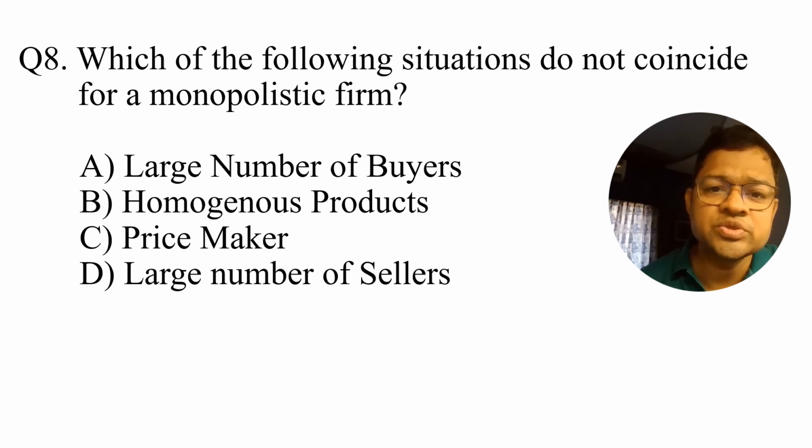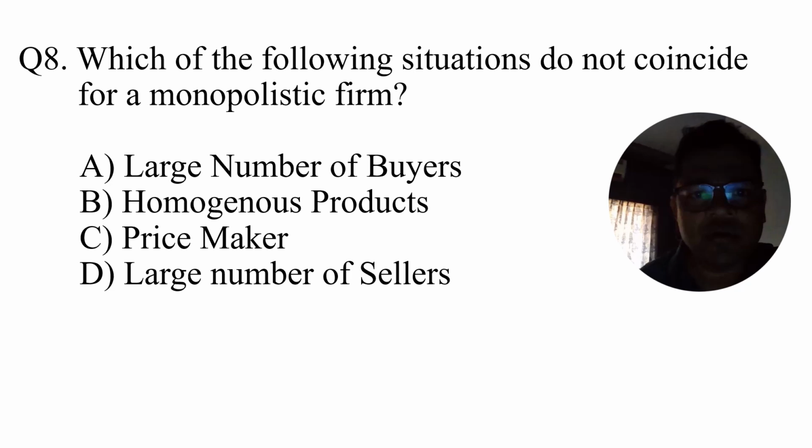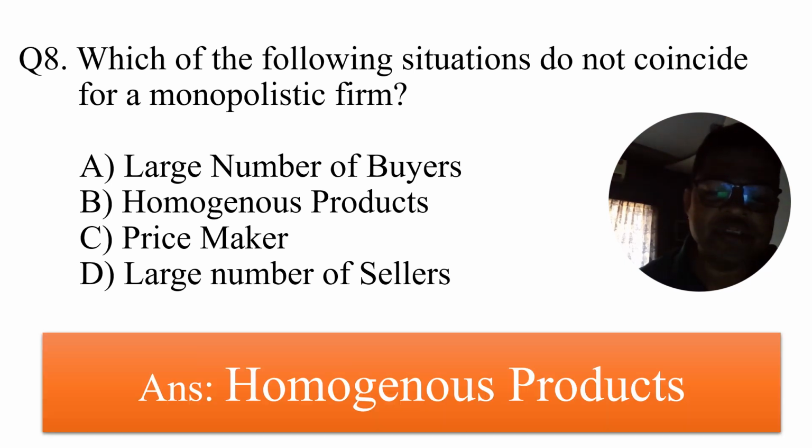Which of the following situations do not coincide for a monopolistic firm? Monopolistic firm means every criterion, hopefully you have remembered, coincides with the perfectly competitive conditions. But here the products are heterogeneous in nature. Here I have highlighted the homogeneous product is the wrong one.